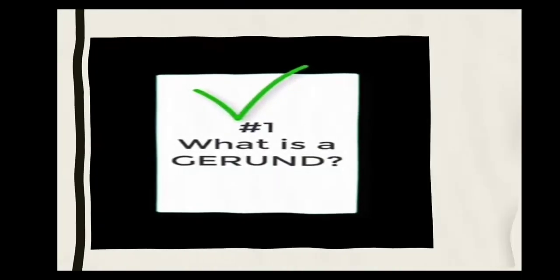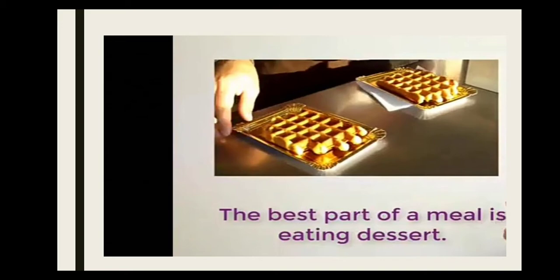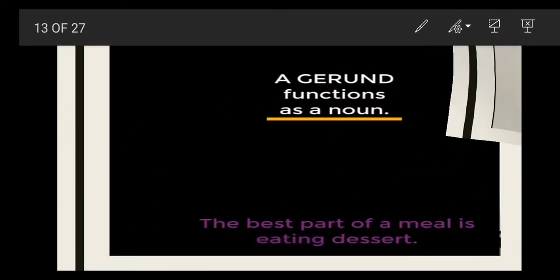Okay. And then next, use gerunds after be. So here you can see the be words. The best part of a meal is eating dessert. Here, "the best part of a meal is" has a be word. "Is eating dessert," that will be a gerund. Next, "I think what I love most about Sundays is sleeping." Here, sleeping is a gerund.